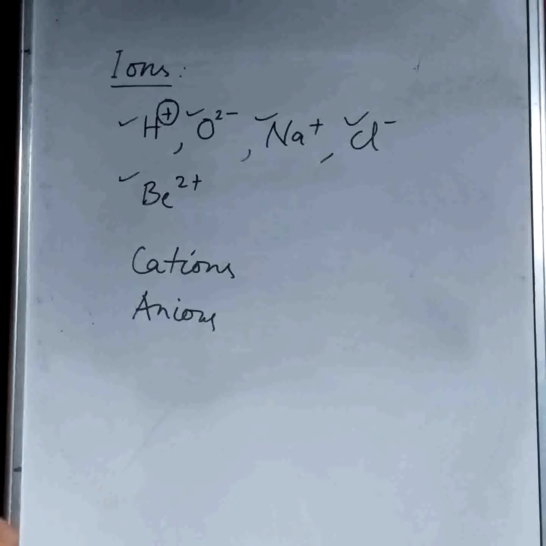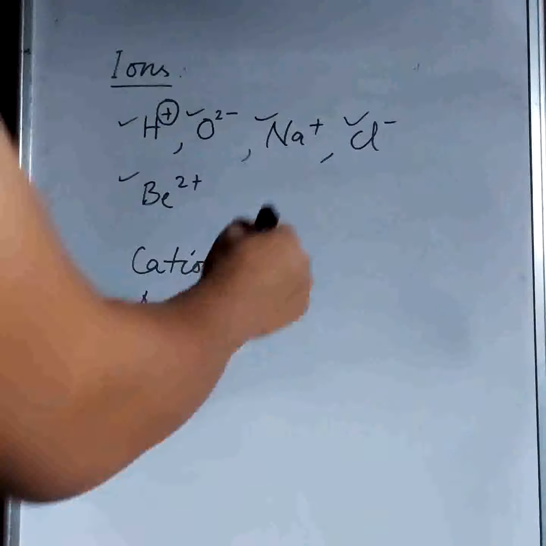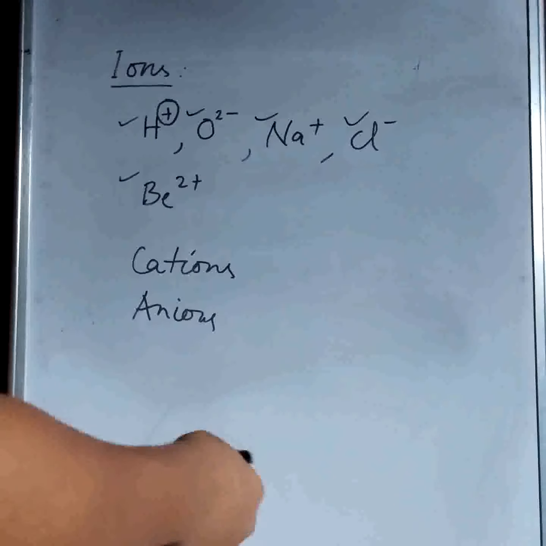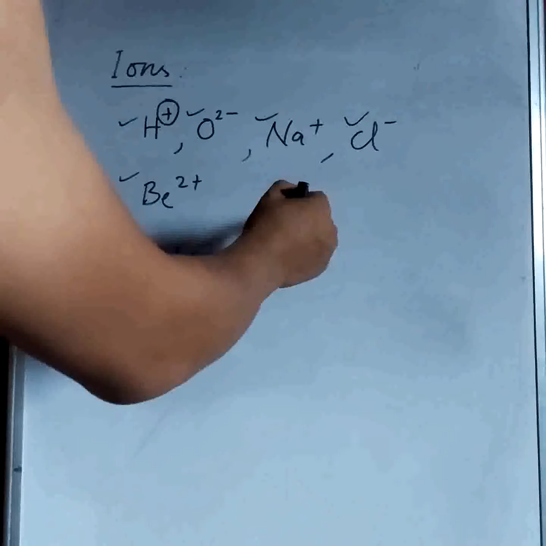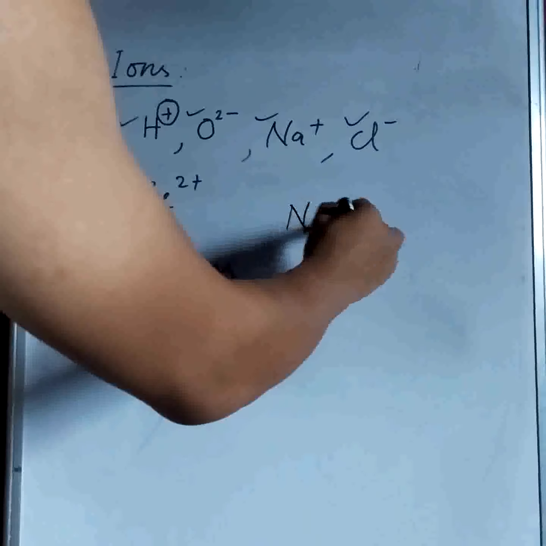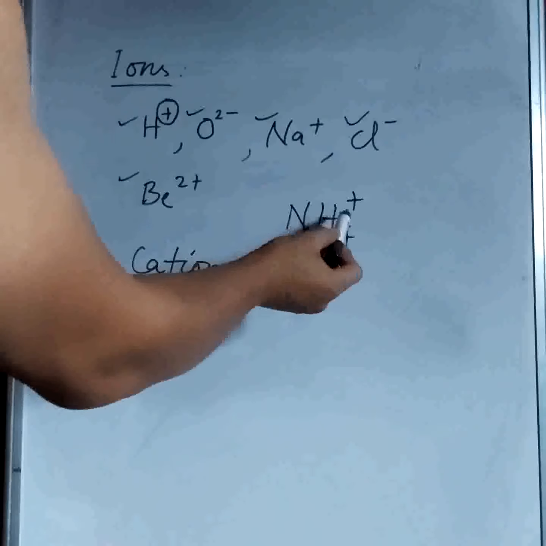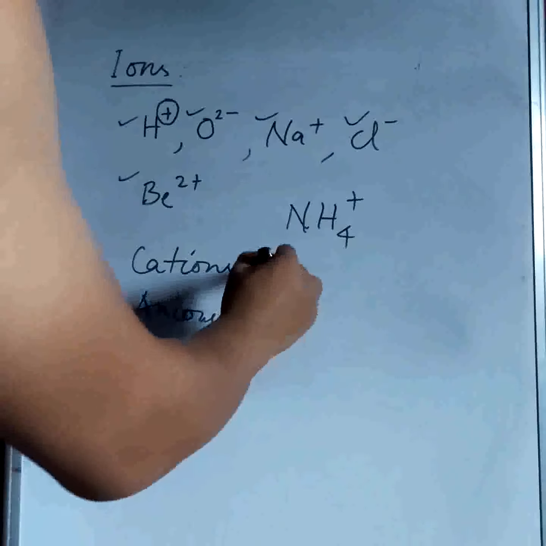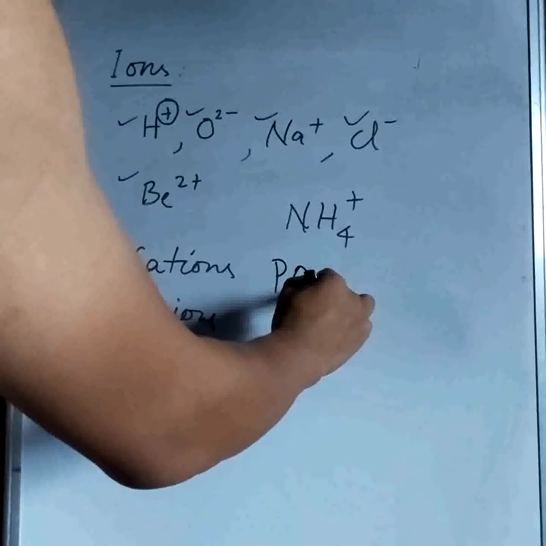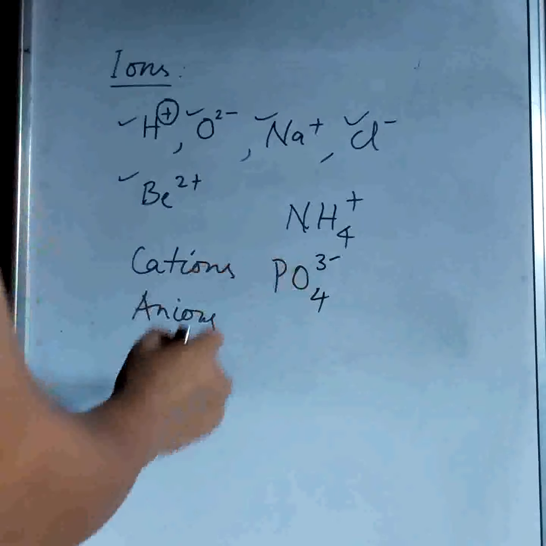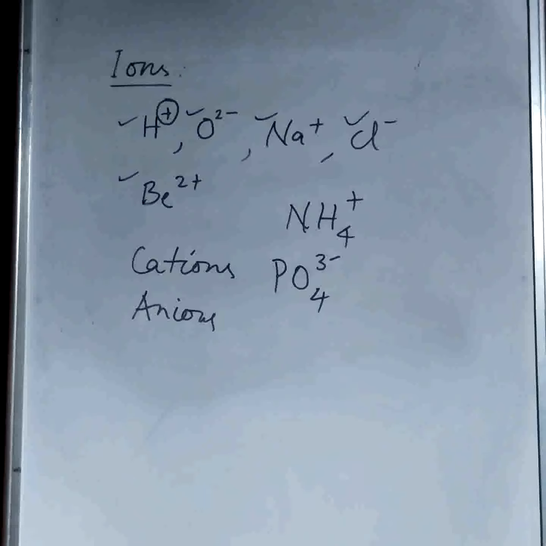We can have polyatomic ions also. Polyatomic means more than one atom, different atoms that carry charges. Suppose, for example, the ammonium ion, NH4 plus. See, it has nitrogen and hydrogen, so it's polyatomic. Or for phosphorus, PO4 three negative, phosphorus and oxygen. So this is also an example of a polyatomic ion, because it has two different atoms.